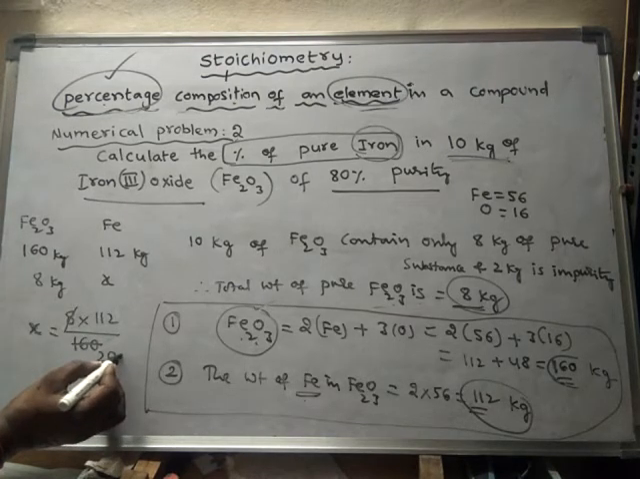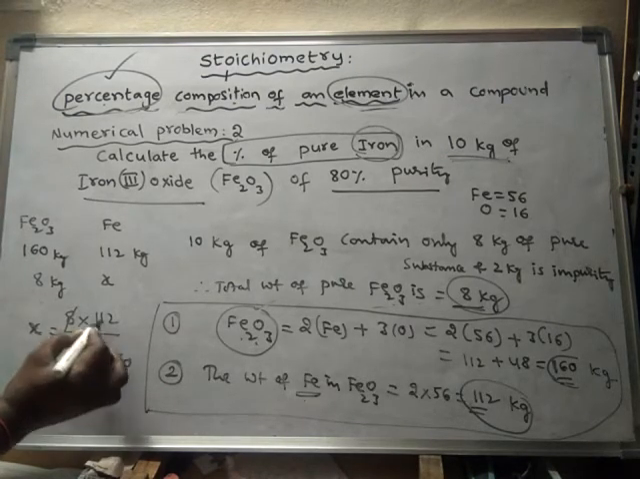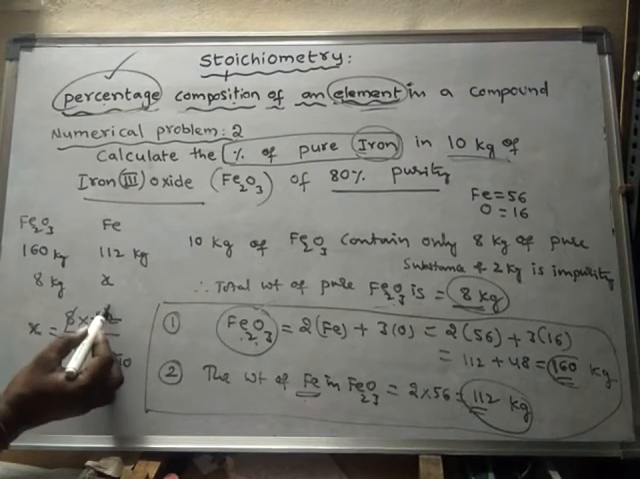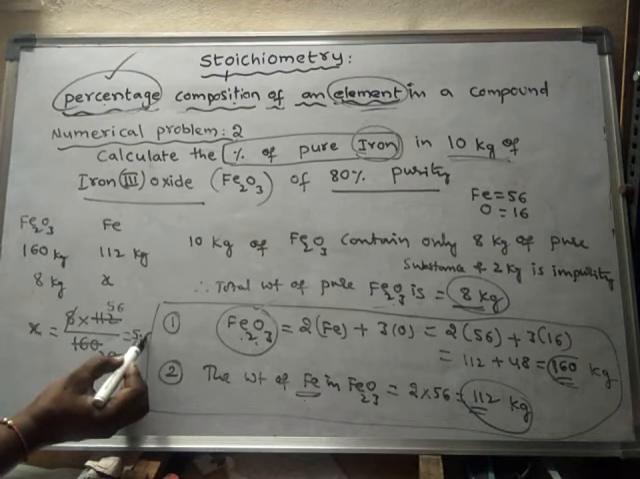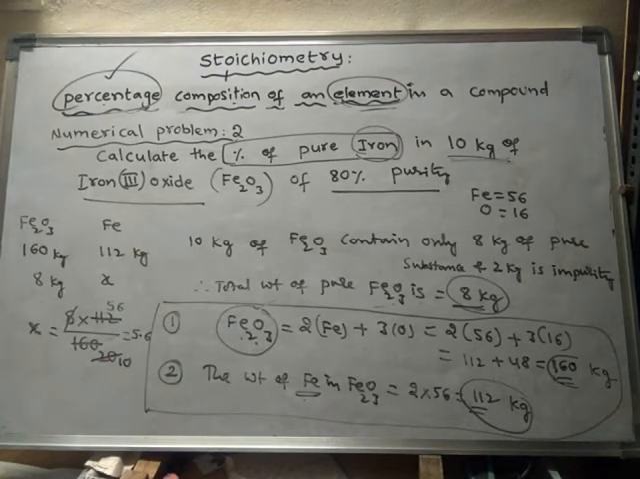Okay, 2 ones, 2 tens are 256 are. So it will be equal to 5.6. Okay, so 5.6 kg.